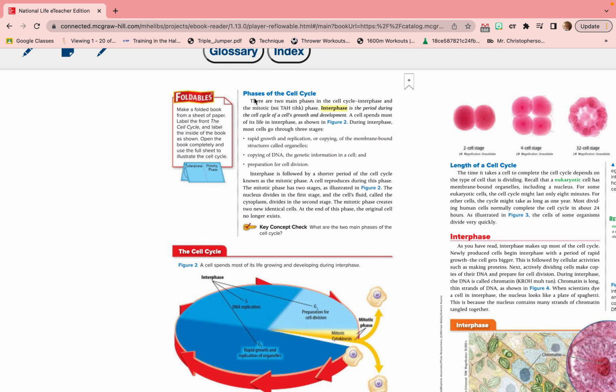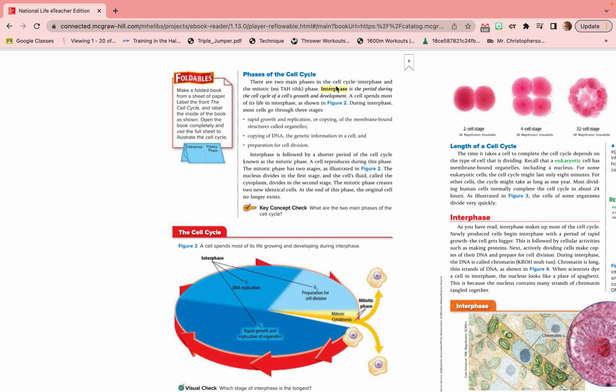Phases of the cell cycle. There are 2 main phases in the cell cycle: interphase and the mitotic phase. Okay, so they try to label in this figure down here interphase in different shades of blue. So all 3 of these blue slices are interphase, and then in yellow is the mitotic phase.